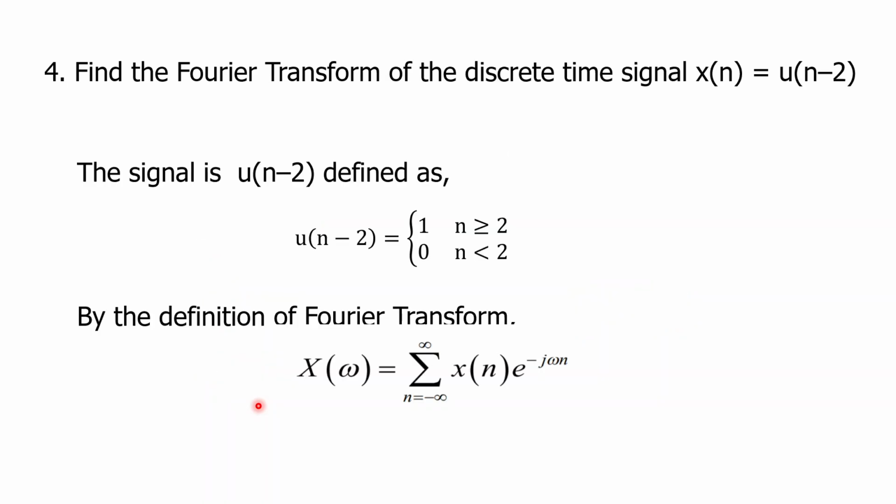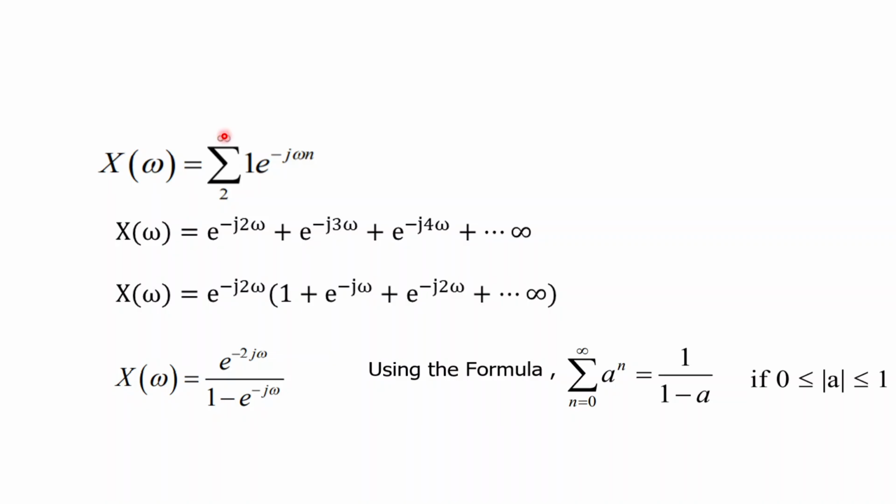Next, the shifted version, u of n minus 2. You can simply write it using the time shifting property of DTFT. Otherwise you can use this formula and calculate. This is u of n minus 2, so it is shifted to the right by 2 units. For n greater than or equal to 2, it will become 1. These n values we will substitute in the limits, from 2 to infinity. So we expand the summation and take e power minus j 2 omega common. So we will have this infinite series.